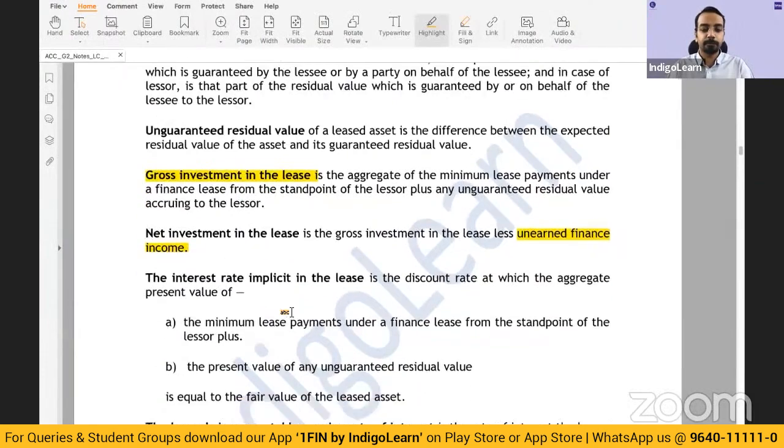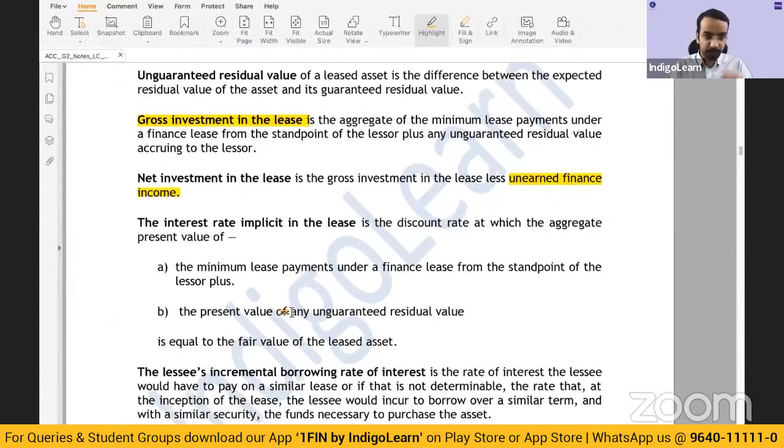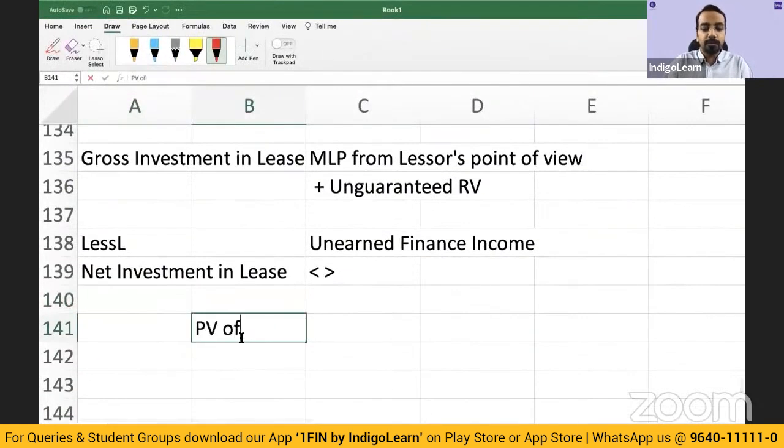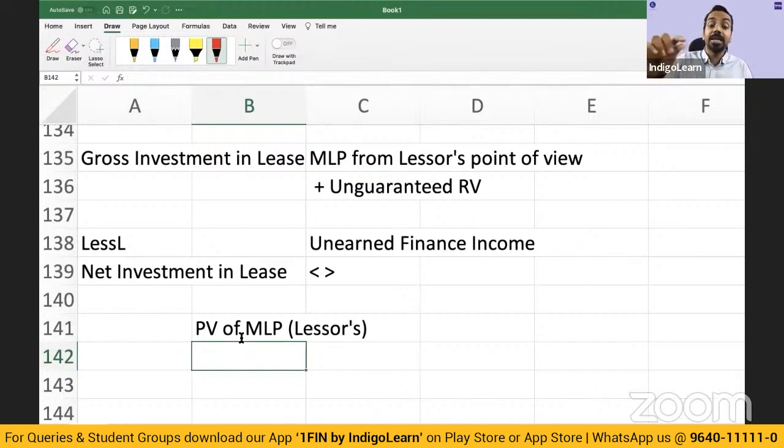So the interest rate in the lease is the discount rate at which the present value of MLP from lessor's point of view. And always remember, the implicit rate in the lease is computed from the point of view of the lessor. And even when lessee is discounting, the lessee will use implicit rate of return of the lessor. And if that is not known, we will use the incremental borrowing cost. Okay.